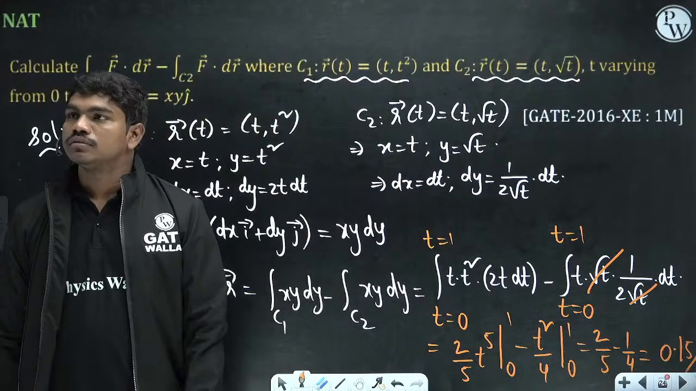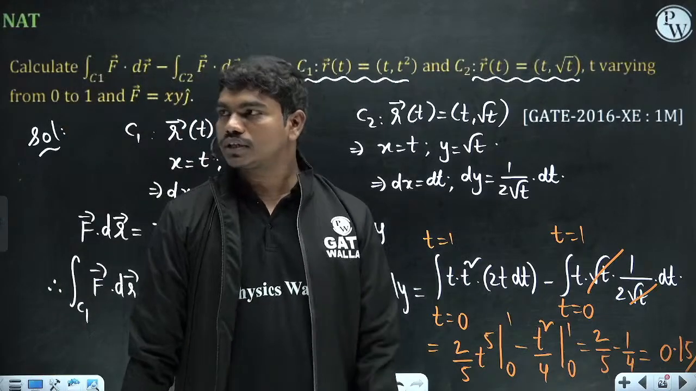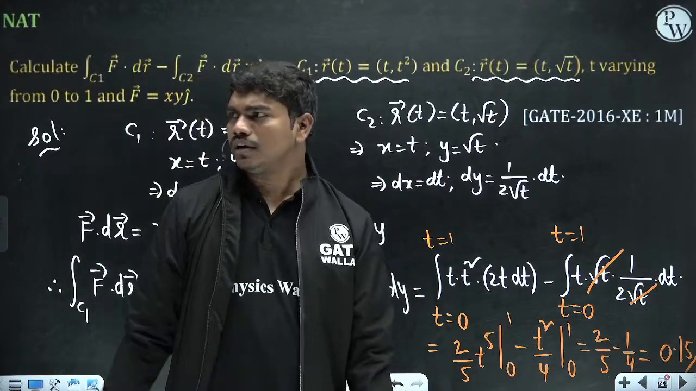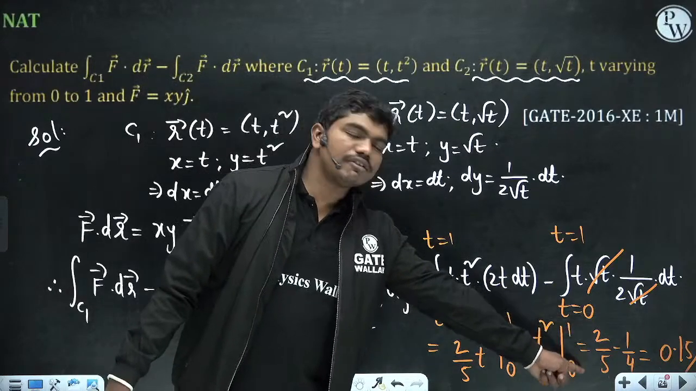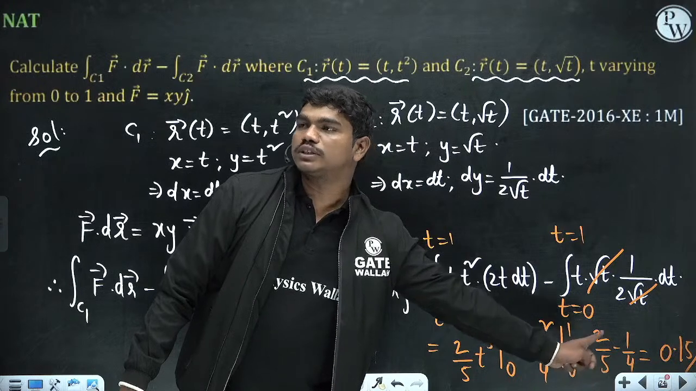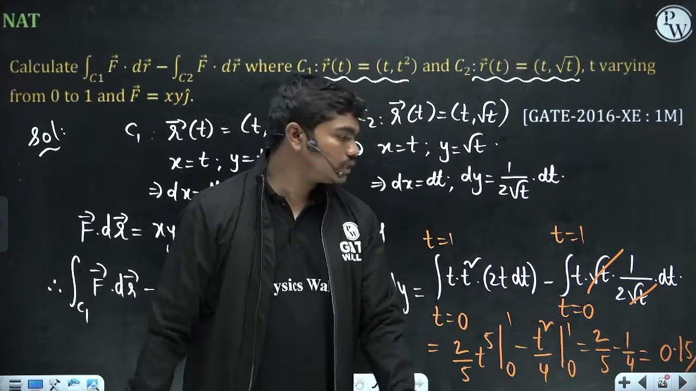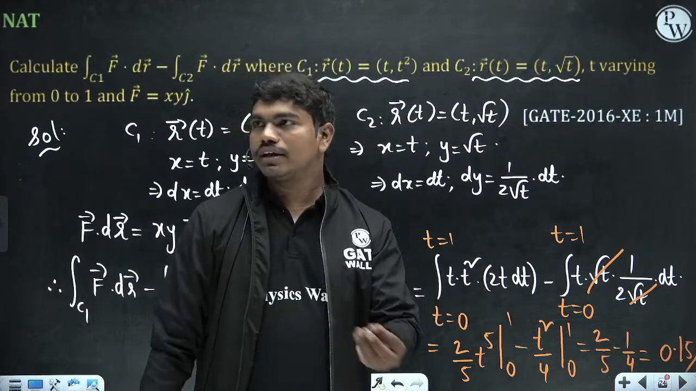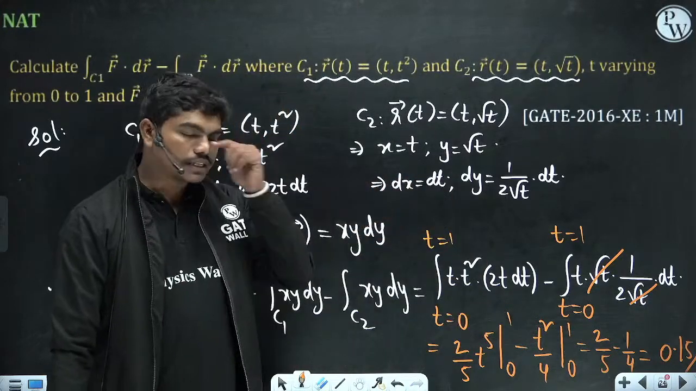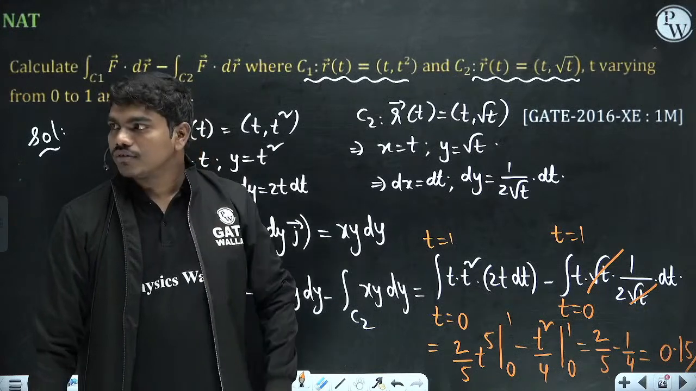Clear? 3 by 20. So 3 by 20 is 0.15, correct? Very simple: 2 by 5 is 0.4, 1 by 4 is 0.25, so 0.4 minus 0.25 gives 0.15. So it is a simple parameterization they have given. If you do the line integrals, you will get the answer easily.